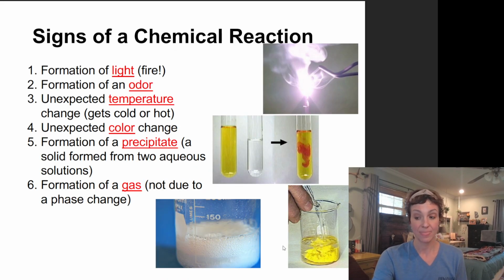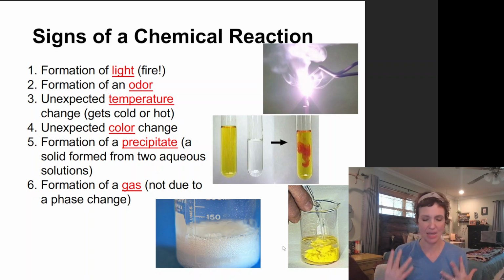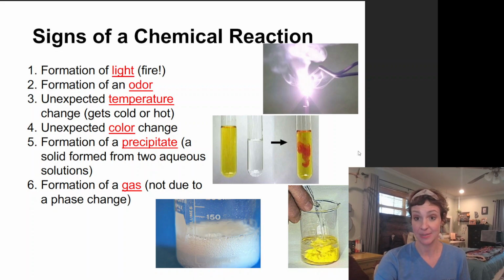Cool. All right. Now, if we're talking about chemical changes and chemical reactions, there are some things that we can actually visually see as a sign that a chemical change or a chemical reaction has occurred. The first one, if I see formation of light or fire, that is definitely a sign that a chemical reaction has occurred. If you'll remember my whoosh bottle on the first day of school, there was definitely some fire involved in there. That's absolutely a sign. Here is a piece of magnesium burning. We will see that tomorrow. That is a sign of chemical reaction. Another sign is a formation of an odor, right?